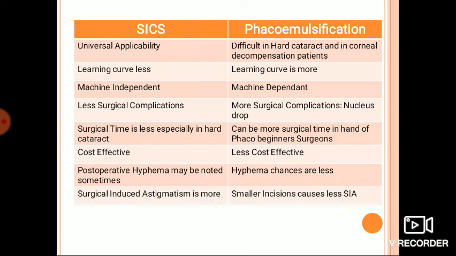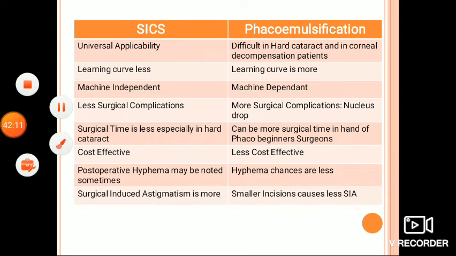Fewer corneal complications can occur, as phacoemulsification can be performed in the posterior chamber without prolapsing the nucleus into the anterior chamber, thereby minimizing the risk of corneal complications. The most important advantage of phacoemulsification is that visual rehabilitation is comparatively quicker as compared to manual SICS.